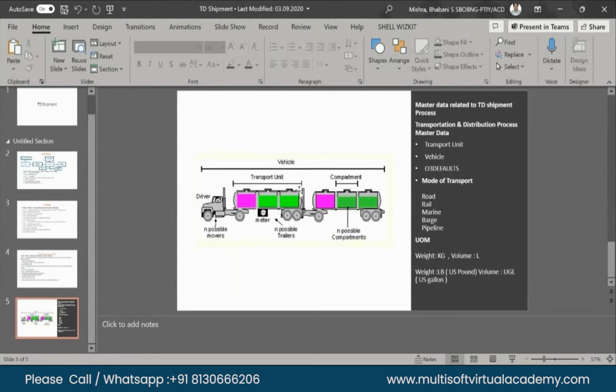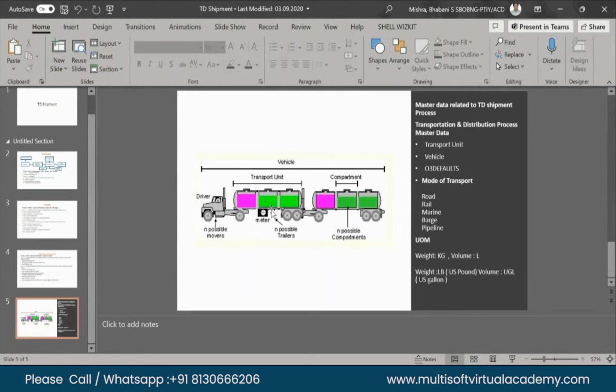Here, this is the transport unit. This is one wagon, and this is another wagon. Like a truck, sorry, a train: in a train many wagons are there. Rail has many wagons, and in one wagon many compartments are there. So in many compartments, different qualities of oils and fuels can be stored. In every compartment, they store the meter reading and temperature also.